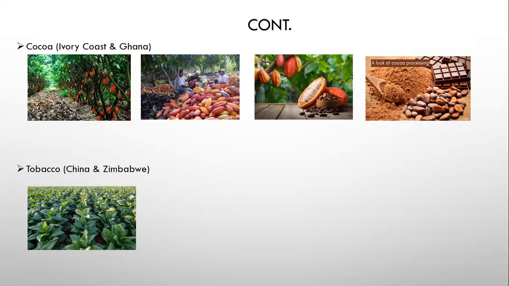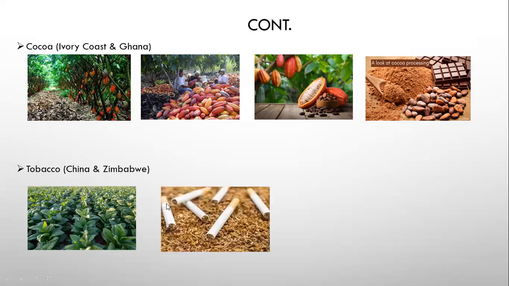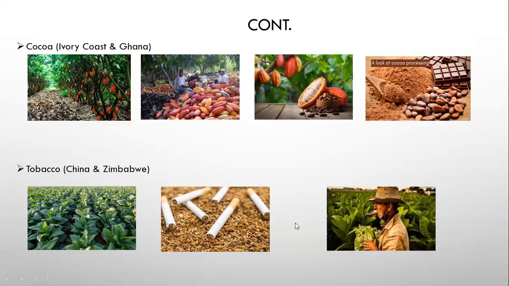Here is how a tobacco plantation looks like. There you go. When tobacco is harvested, it is now processed into a product that is ready for consumption. I'm sure some of these might just be common pictures that you've been able to see even elsewhere. A Chinese chain smoker harvesting tobacco.